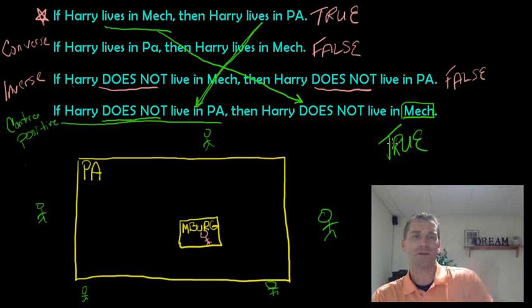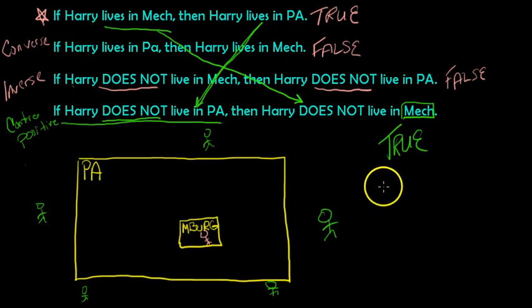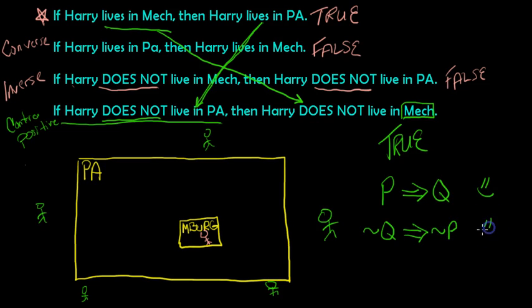So why am I showing you this? Because anytime, guys, anytime you have a conditional statement or an implication where P implies Q, and that is true, this is the case then, you can always conclude that the contrapositive is going to be true as well. Will the converse and inverse be? Have no idea. You don't know that for sure. But this is actually theorem number 3. If you know the original statement is true, then you know the contrapositive is true.